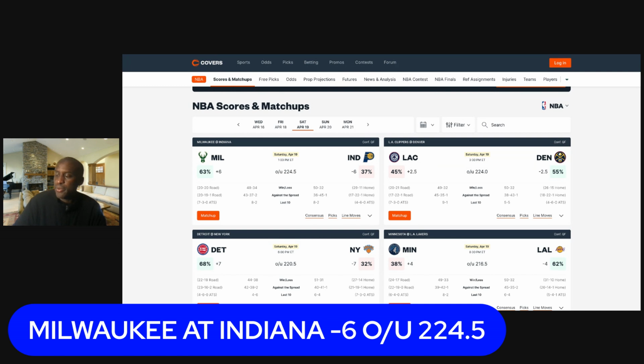We'll check the injury report for both of these teams. Damian Lillard will be out of the lineup. He's not playing this Saturday. He's out with a calf. Ben Shepherd, toe issue, upgraded to available to play Saturday at Milwaukee. Kevin Porter Jr., wrist, is questionable to play Saturday, so he's 50-50. Isaiah Jackson is out indefinitely.